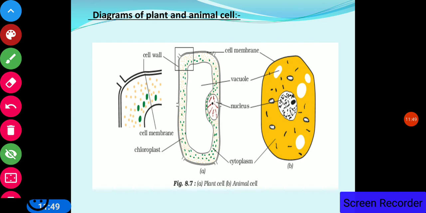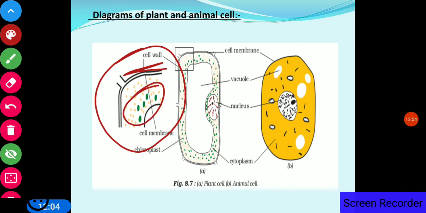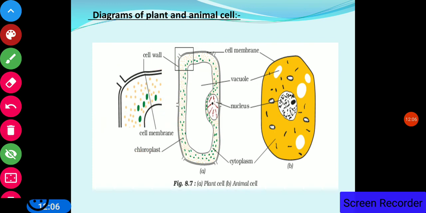Now these are the diagrams of the plant and the animal cell. This is one corner of a plant cell. Now you can easily see the cell wall, the outer covering in plant cells, the cell membrane, and the green color, these are the chloroplasts. Now this is the animal cell, where you can see the vacuole, but the size of the vacuole in the plant cell is very large.